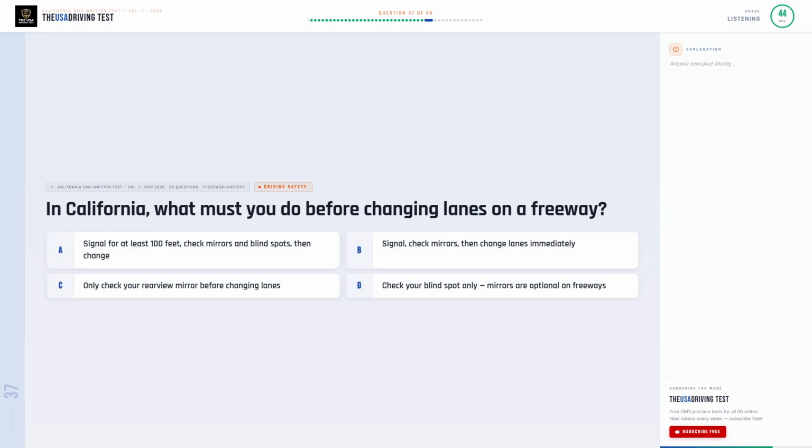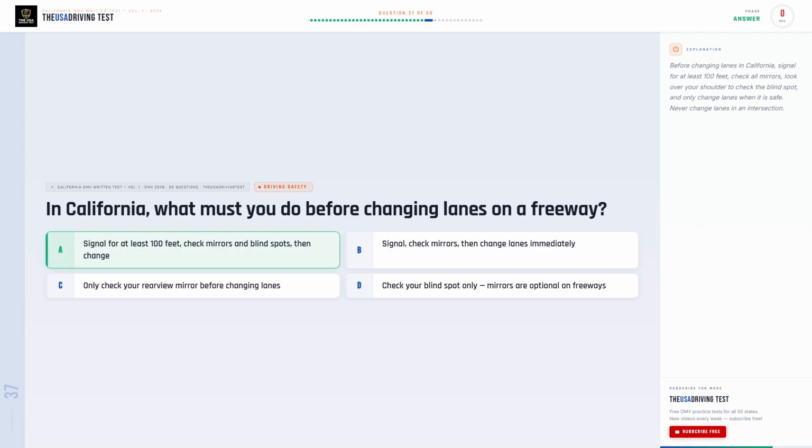In California, what must you do before changing lanes on a freeway? Option A. Signal for at least 100 feet, check mirrors and blind spots, then change. Option B. Signal, check mirrors, then change lanes immediately. Option C. Only check your rearview mirror before changing lanes. Option D. Check your blind spot only, mirrors are optional on freeways.